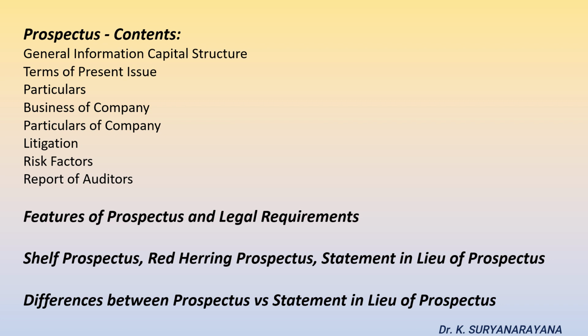Now, let us study the shelf prospectus, red herring prospectus, and statement in lieu of prospectus. Shelf prospectus, section 31, red herring prospectus, section 32, and statement in lieu of prospectus. Under section 31 of the Companies Act 2013, a shelf prospectus is defined as a prospectus in which the securities or class of securities are issued for subscription in one or more than one issues over a period of time.